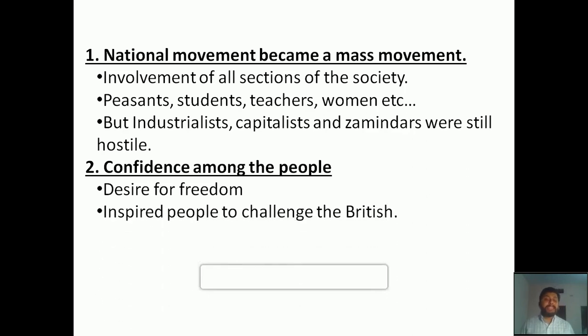Then again, it inspired people to challenge the British. Challenging the British is something like playing with fire. They were knowing it, but still people were ready to do it because they were having that much desire for freedom.